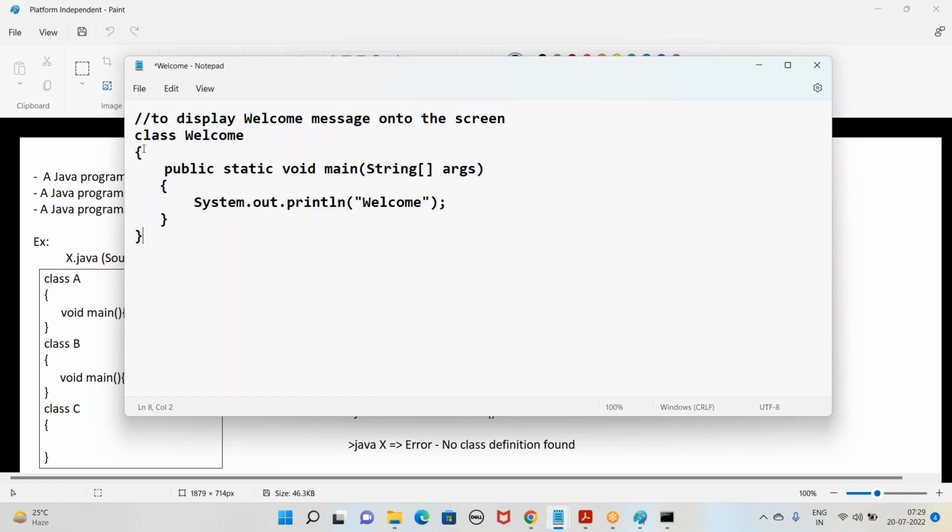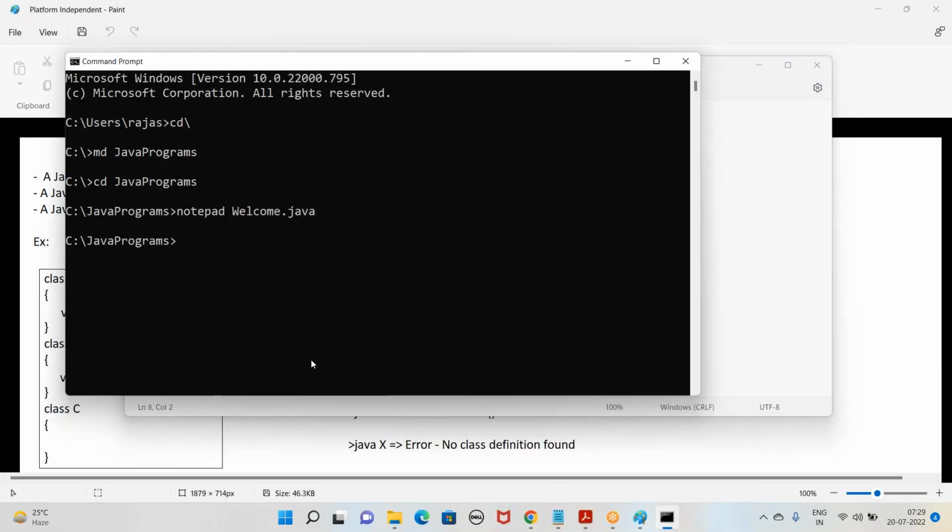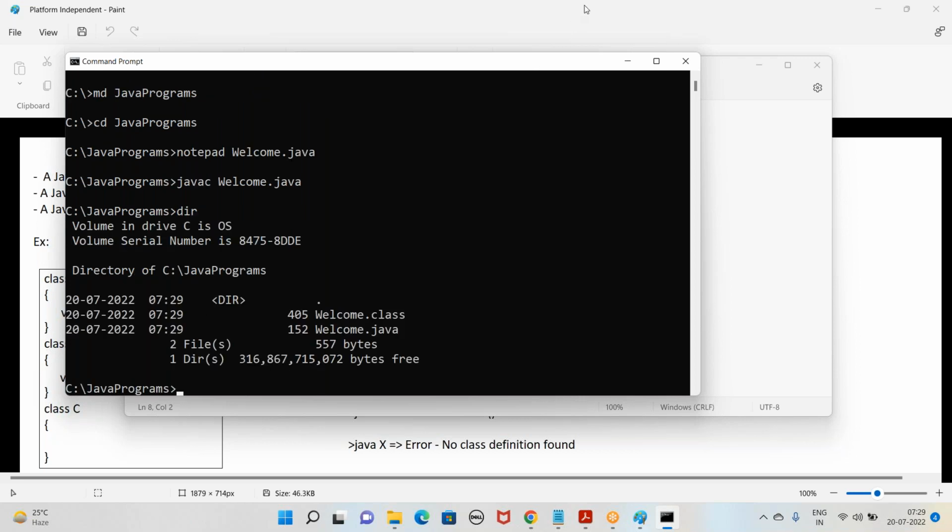Once we type the code, save it. Now come back to the command prompt. What is the command to compile a Java program? javac, space, file name. What's the name of the file? Welcome.java. So press the enter key. If there are no errors in your program, it shows the prompt back to us. If you say dir, which lists the files present in your folder, see, it has created a new file for us, welcome.class.